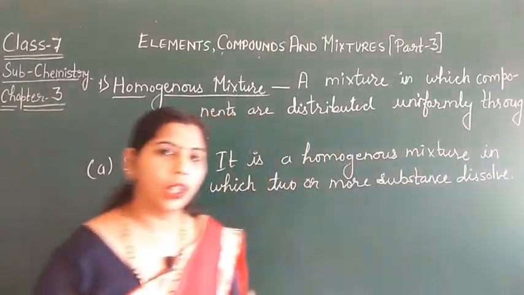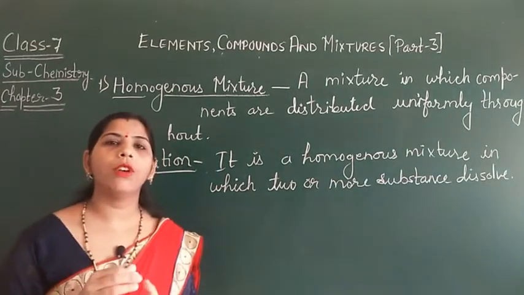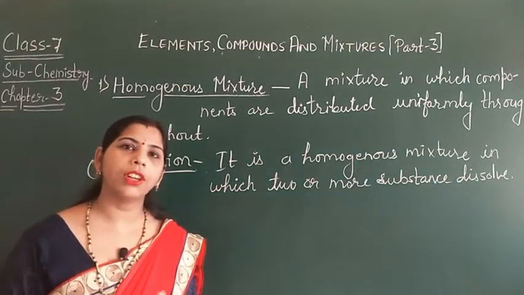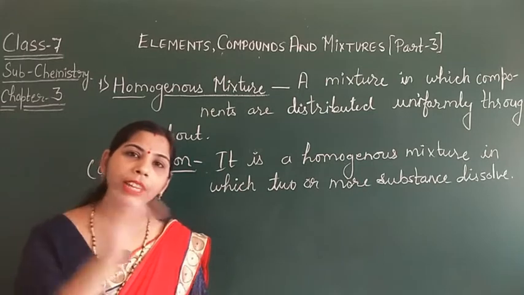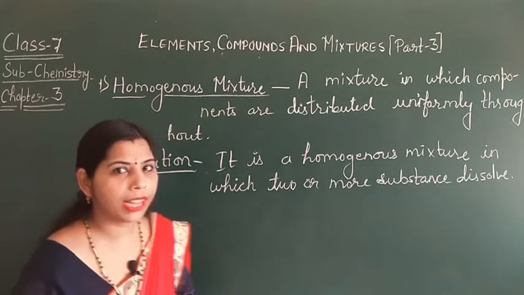The substance which is dissolved is known as the solute, and the substance in which it dissolves is known as the solvent.